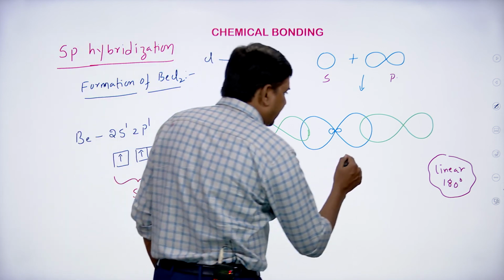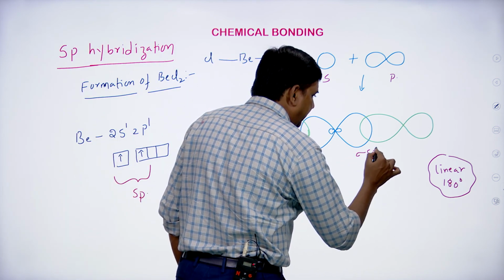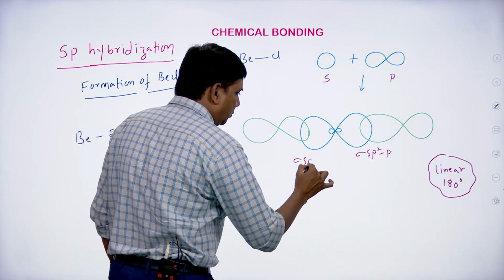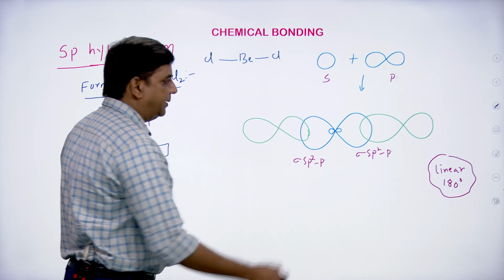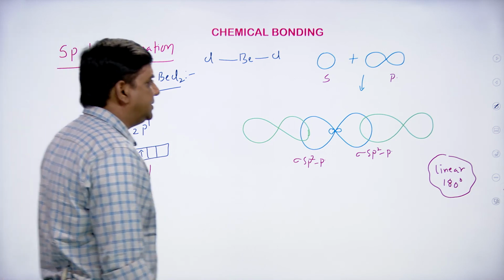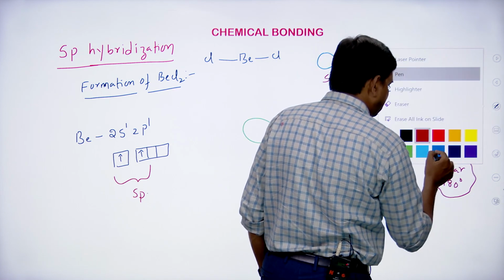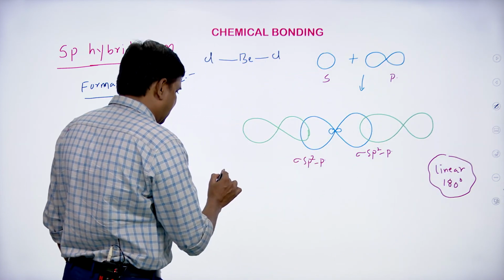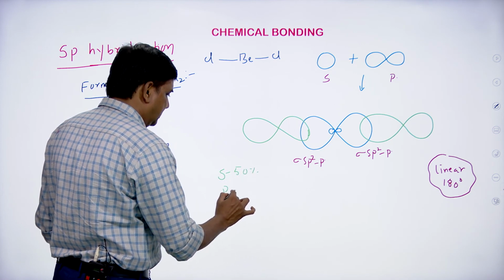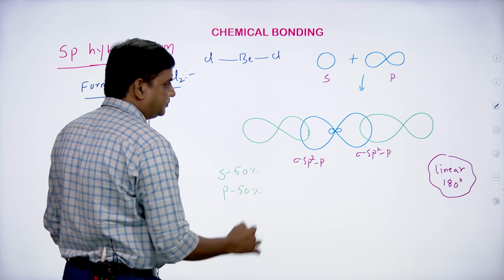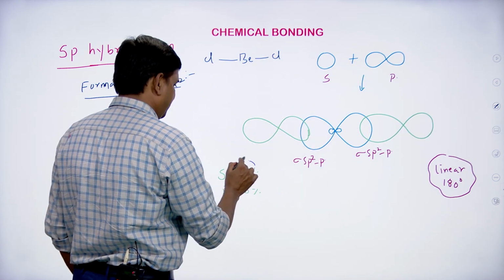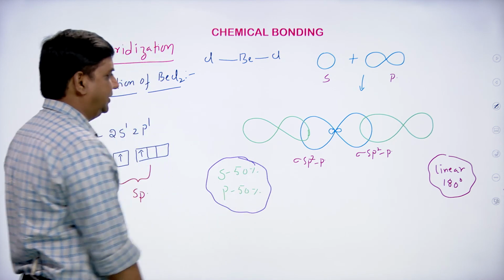And students, what kind of overlapping is it? Sigma sp p overlapping and sigma sp p overlapping, and shape is linear and bond angle is 180 degrees. And what is the s character here? sp hybridization, s character is 50% and p character is 50%. Like this.